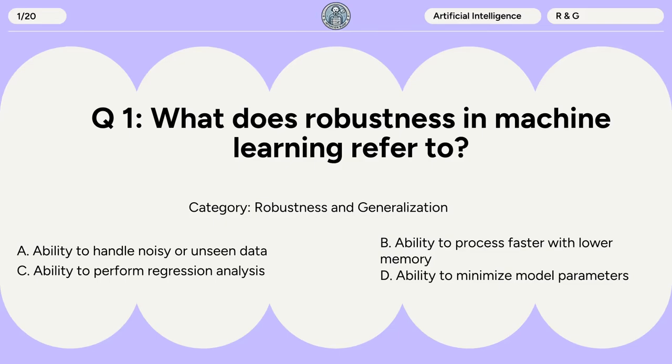Question 1. What does robustness in machine learning refer to? A. Ability to handle noisy or unseen data. B. Ability to process faster with lower memory. C. Ability to perform regression analysis. D. Ability to minimize model parameters.